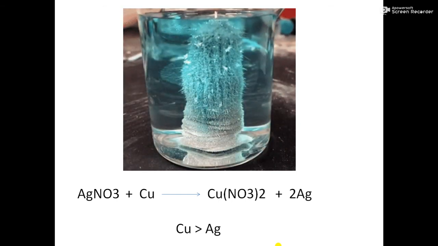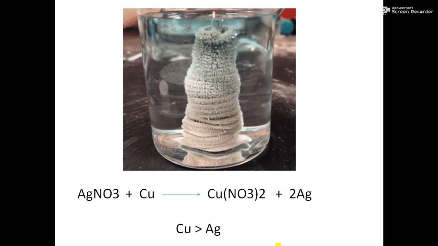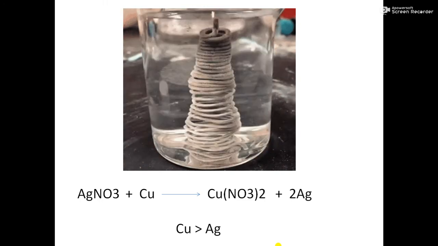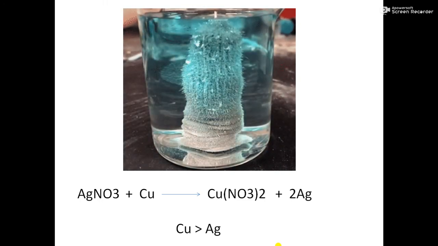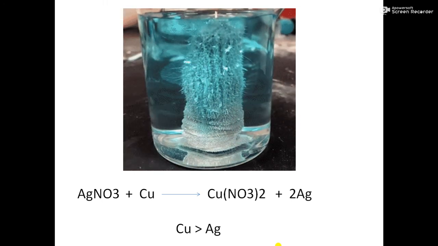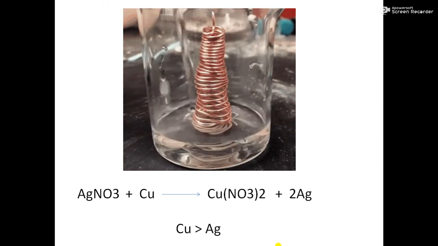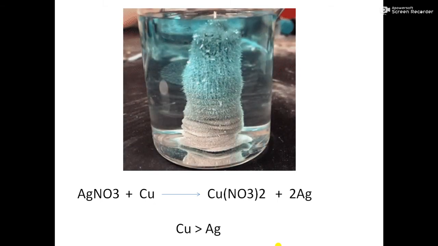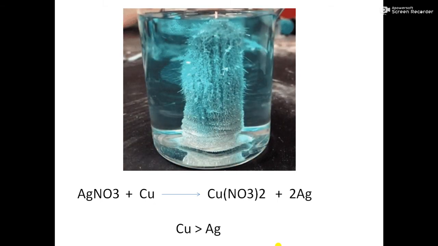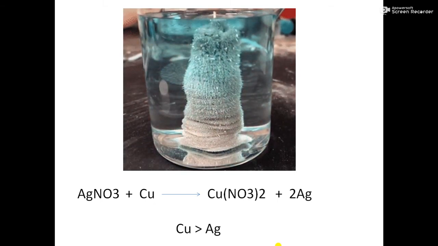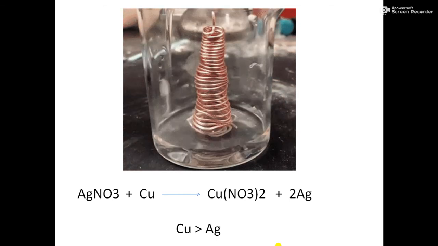First we had taken AgNO3. AgNO3 is called silver nitrate. Silver nitrate is a colorless solution. And we had put a coiled copper wire. You know what is the color of copper wire? So we had put a coiled copper wire inside silver nitrate, which is colorless.